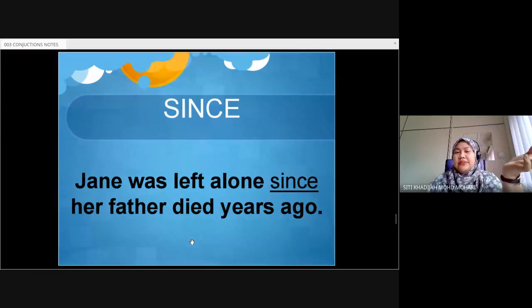Okay, for example, he was left alone since her father died years ago, right? He was left alone, full stop. Her father died years ago.